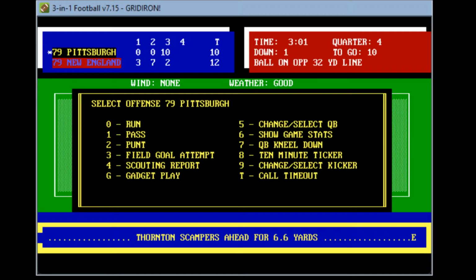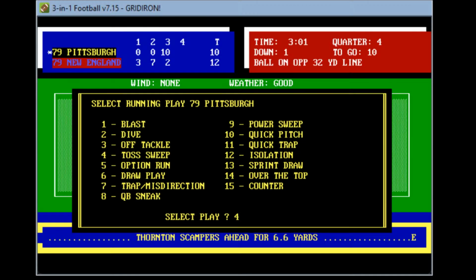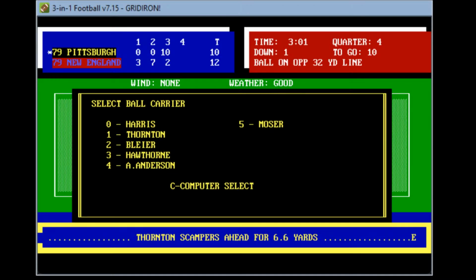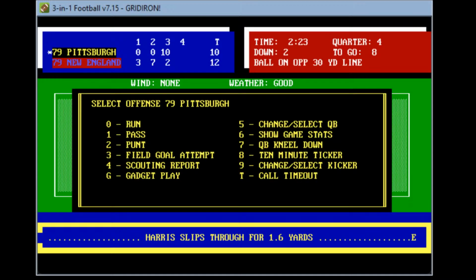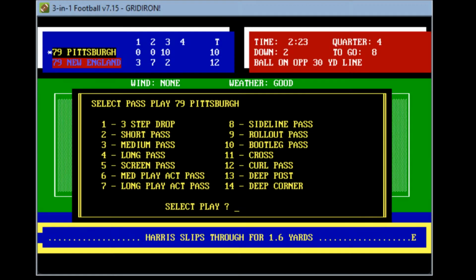Holy smokes. So how about that? Sidney Thornton saves Pittsburgh. Again, he hands it to Harris around the right end, picks up at the 30, gets maybe 2 yards with 2.5 to play. Again, they're giving Matt Bahr a very long field goal here. They need probably to get closer.